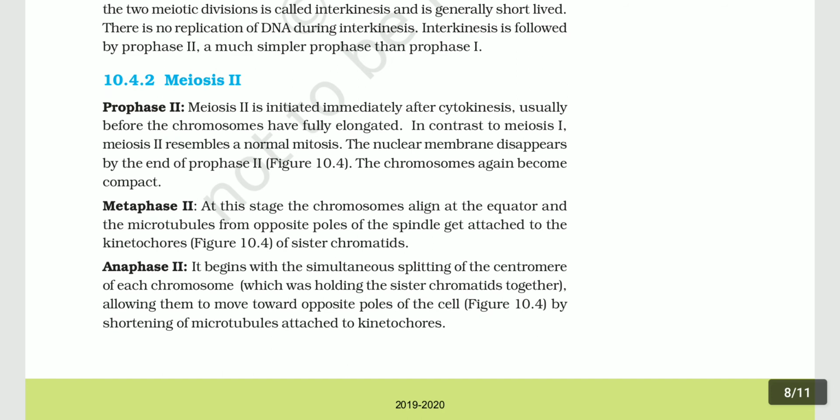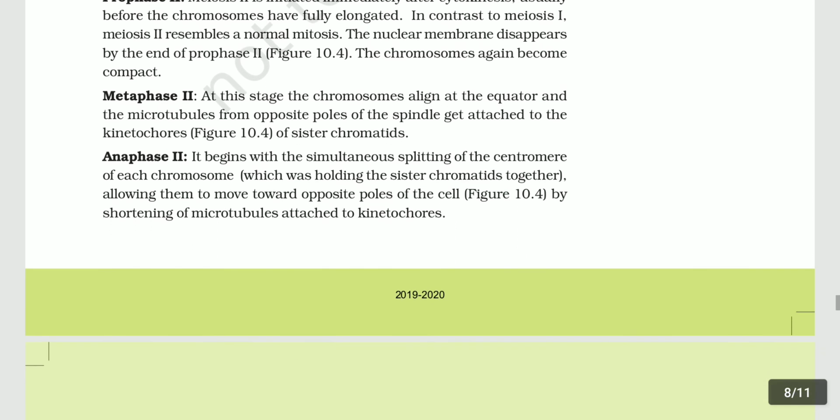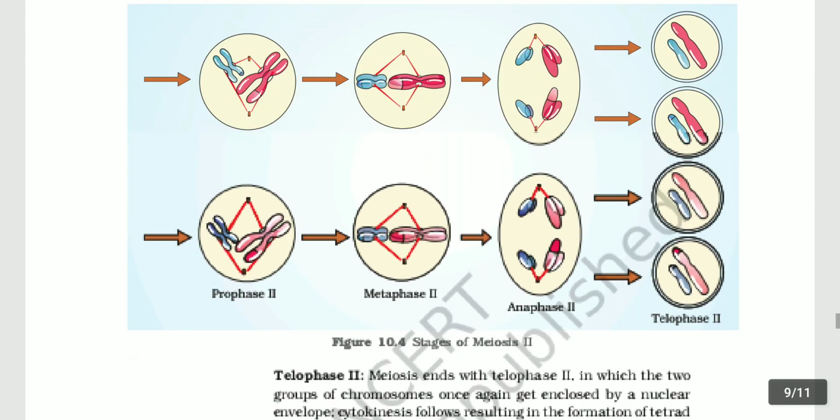Metaphase second: at this stage, the chromosomes align at the equator and the microtubules from opposite poles of the spindle get attached to the kinetochores of sister chromatids. Anaphase second begins with the simultaneous splitting of the centromere of each chromosome, which was holding the sister chromatids together, allowing them to move toward opposite poles of the cell by shortening of microtubules attached to kinetochores.